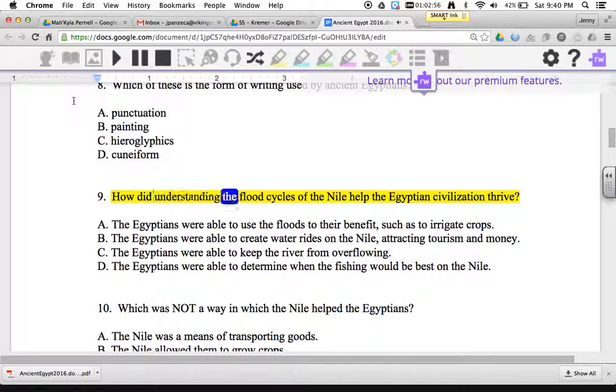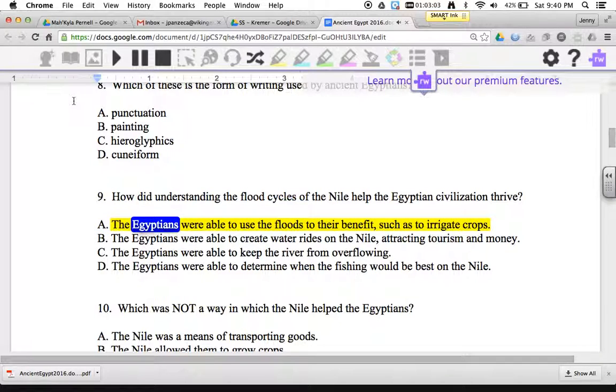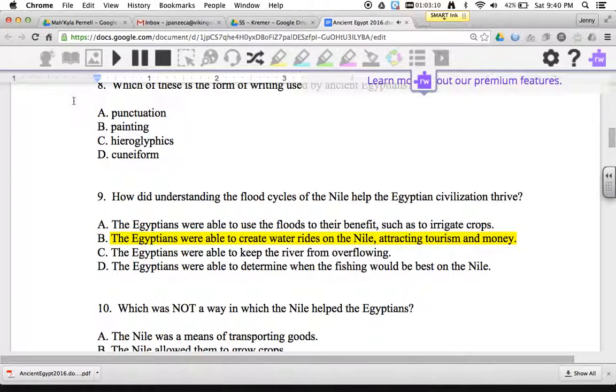9. How did understanding the flood cycles of the Nile help the Egyptian civilization thrive? A. The Egyptians were able to use the floods to their benefit, such as to irrigate crops. B. The Egyptians were able to create water rides on the Nile, attracting tourism and money. C. The Egyptians were able to keep the river from overflowing. D. The Egyptians were able to determine when the fishing would be best on the Nile.